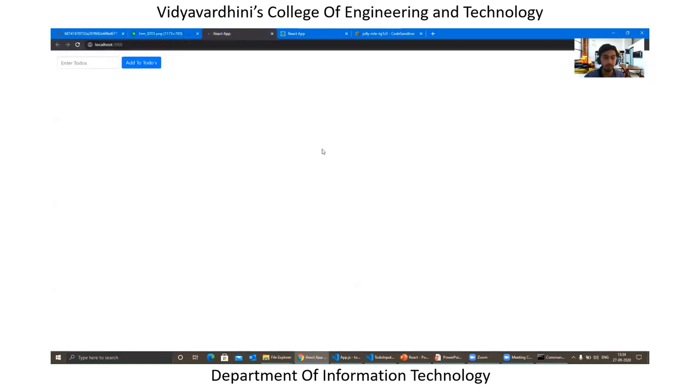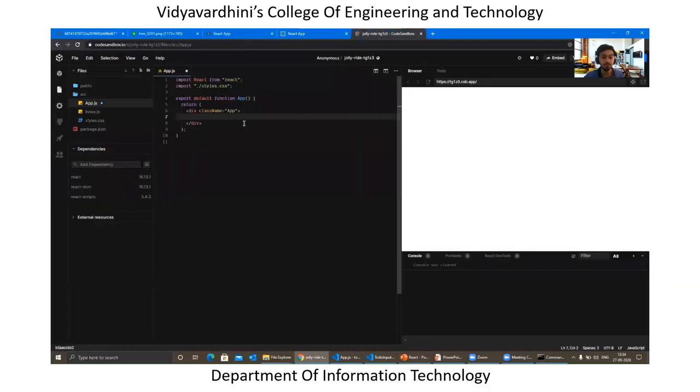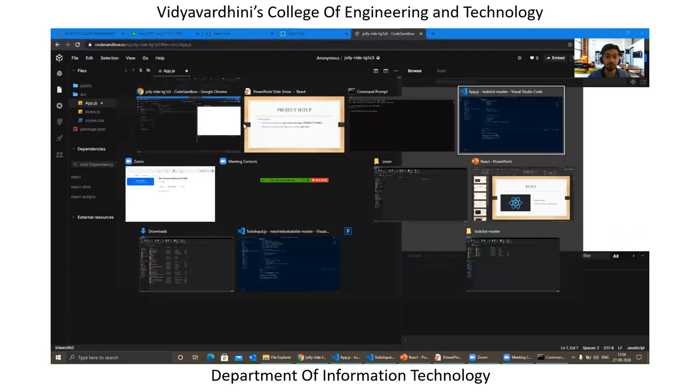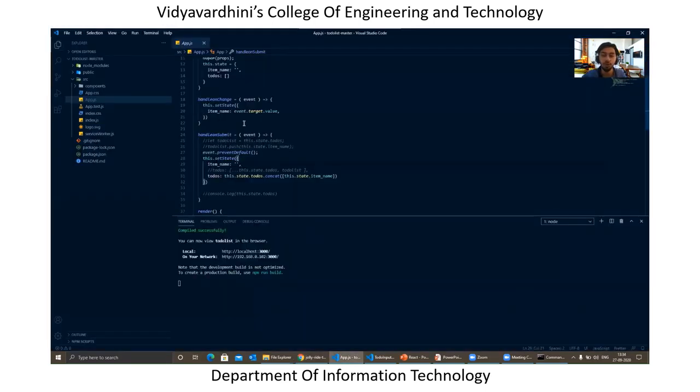So yeah, let's just get started with the specific things over here, like what's the state and what's the props. So the very specific thing required over here is nothing but the structure. So before starting, actually I should just traverse through the structure. I remember quite some time back in the PPT I said that you need to run npx create-react-app and your app name. So what this will be doing is creating a specific structure for the app, and this is how the structure will be looking like.